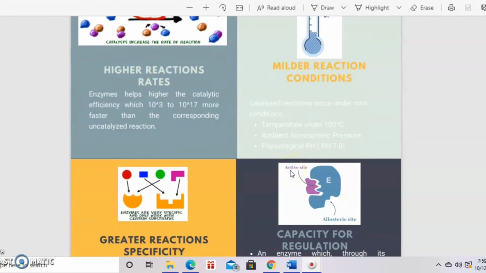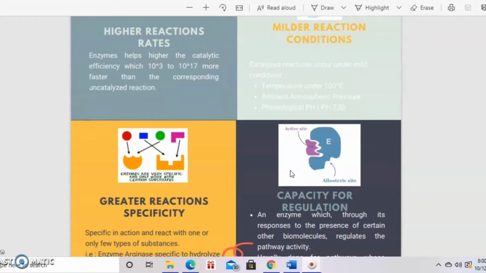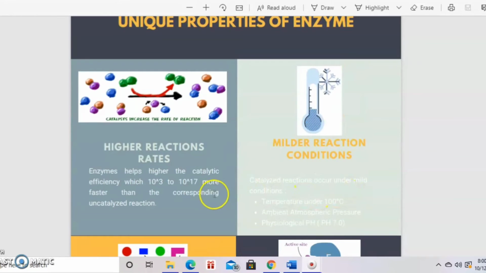Hi everyone, I'm Tiara and I'm going to share with you about unique properties of enzyme. So basically there are 4 unique properties of enzyme, which are higher reaction rates, milder reaction condition, greater reaction specificity, and capacity for regulation. Enzymes can increase the catalytic efficiency 10 to the power of 3 to 10 to the power of 17 times faster than the corresponding uncatalyzed reaction. If there is no enzyme in a reaction, it still can occur but slowly.